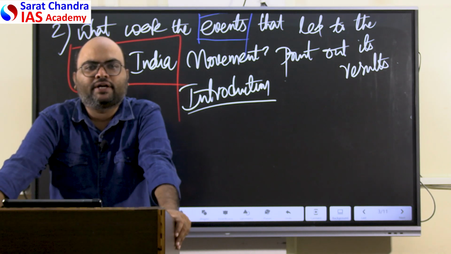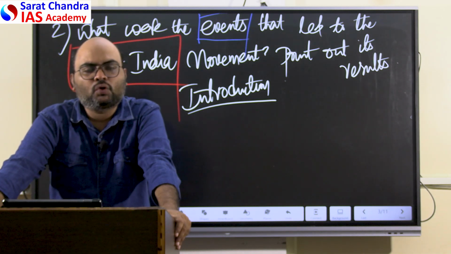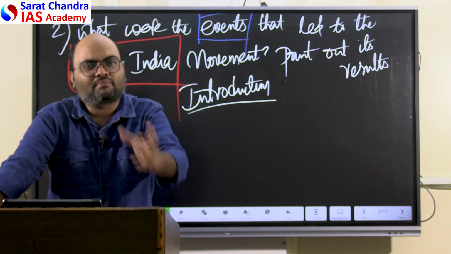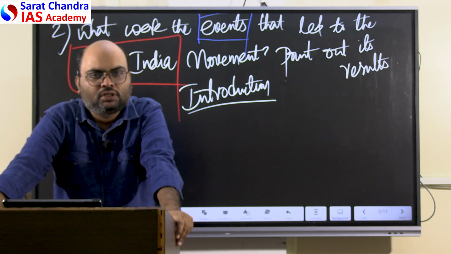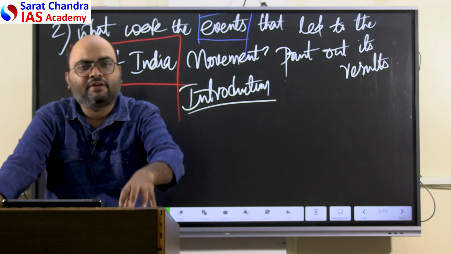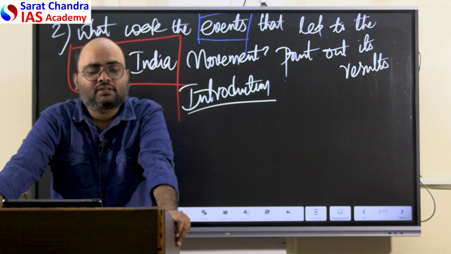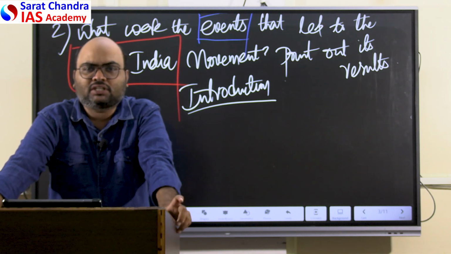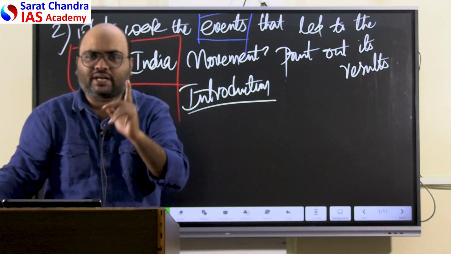It started in 1942. At that time, the British government was in a very dire condition to hold India because the Japanese occupied even Myanmar, Burma, and all the other Asian colonies of both the British and the French. So the British feared that if India was also conquered by the Japanese, there was very little chance of the British defeating the Axis powers, their enemies. So that was the importance of the Quit India movement. In the introduction, just write these two points.